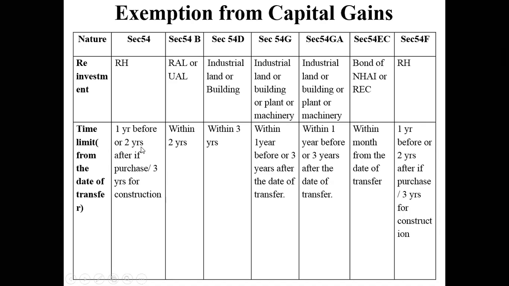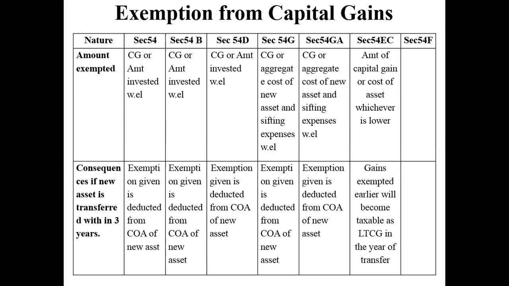It might so happen that you have got a gain of 15 lakhs, but right now you don't see any good investment avenue, but you still do not want to pay tax. What you can do is, I'll come to that. Whatever is the capital gain or the amount invested, whichever is lower, that amount will be exempted from tax. Consequently, if the asset transferred is within the 3 years, then exemption given is deducted from cost of acquisition of the new asset.